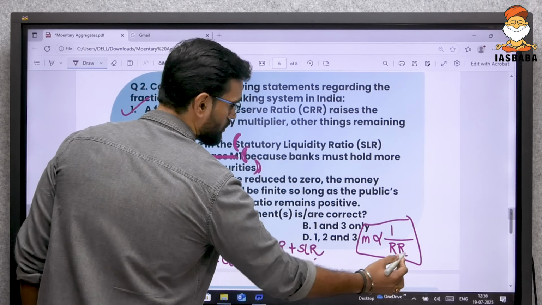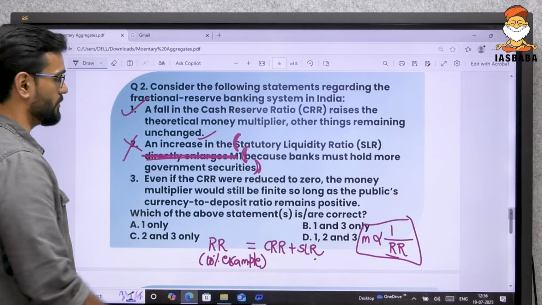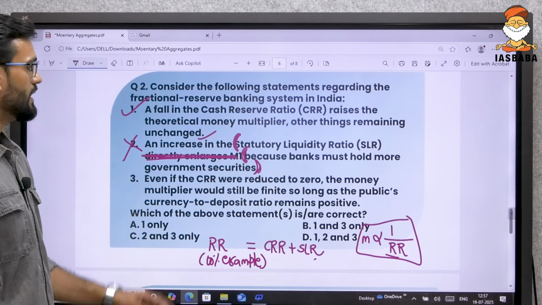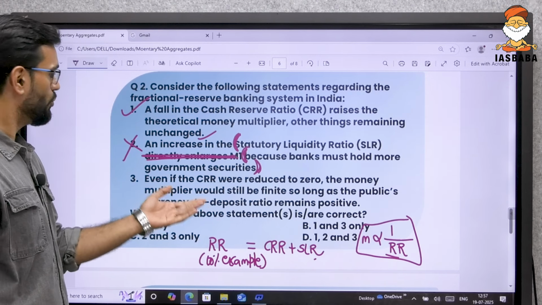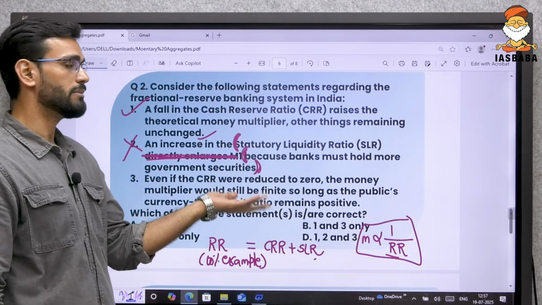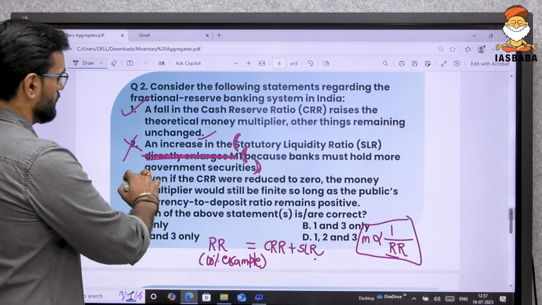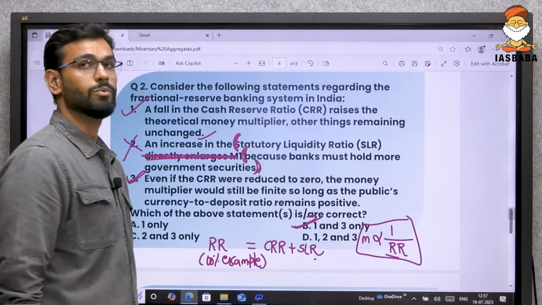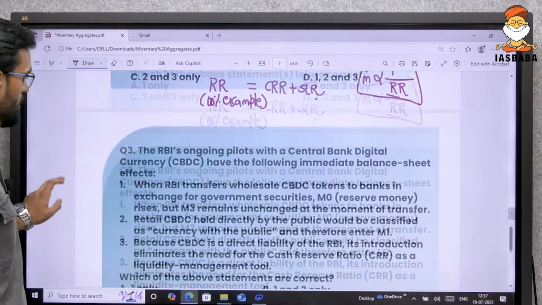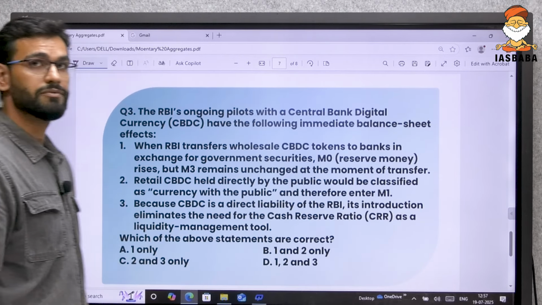Because SLR is also a part of the reserve ratio. Then see, even if the CRR were reduced to 0, the money multiplier would still be finite so long as the public's currency to deposit ratio remains positive, which is perfectly correct. So, we have 1 and 3.